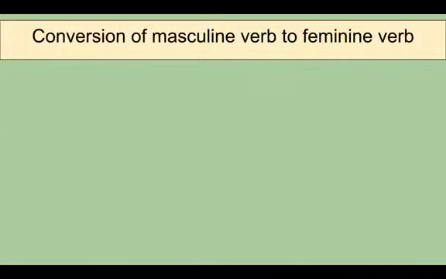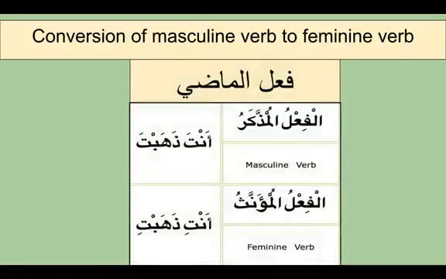This is the fi'l. Now the conversion of masculine verb to feminine. For the masculine, we say anta dhahabta. We know the lam kalima has sukoon, and that is a part of the pronoun. For the female we say anti dhahabti.